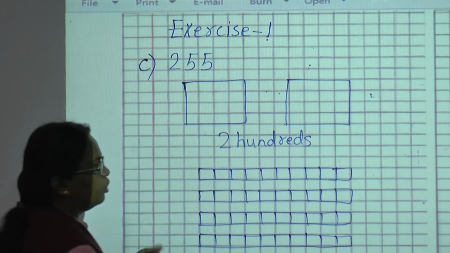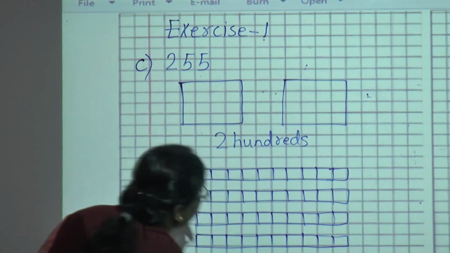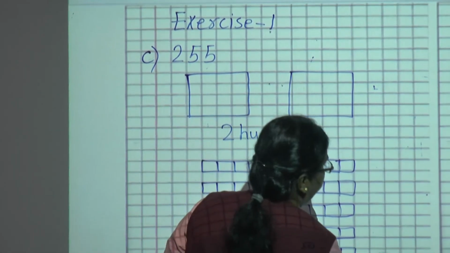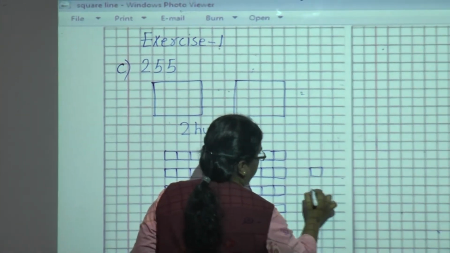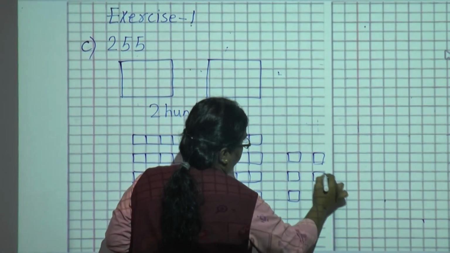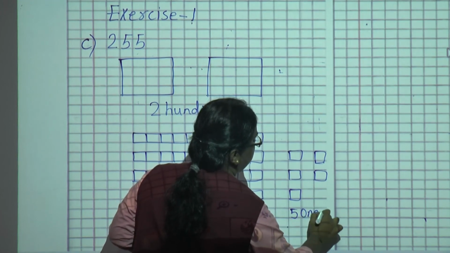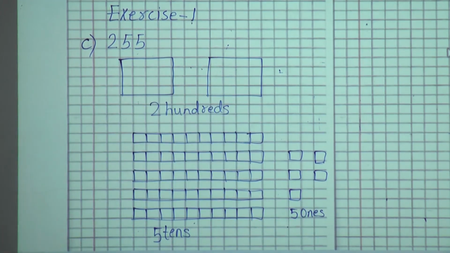So this is called 5 tens. And how many ones? 5 ones. 1, 2, 3, 4, 5. Individual, these are 5 ones.